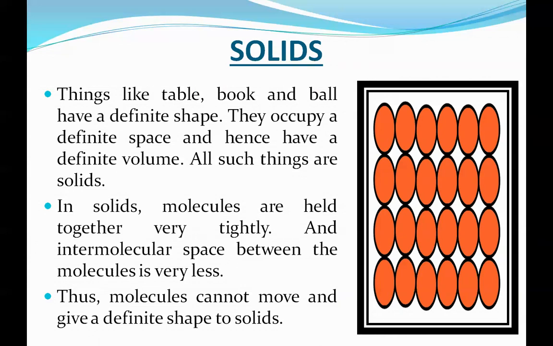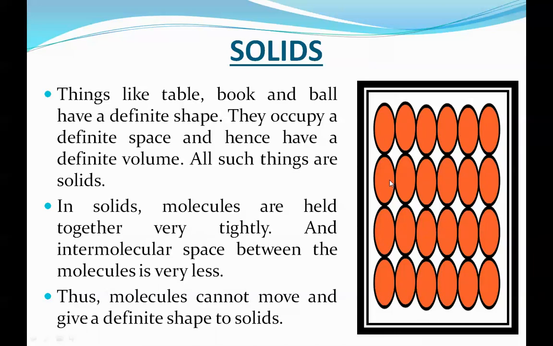So see, children, these are the molecules. This round shape, what? Molecules. So this is the solid shape. So in solids, molecules are held together very tightly. See, children, these molecules are arranged very tightly.